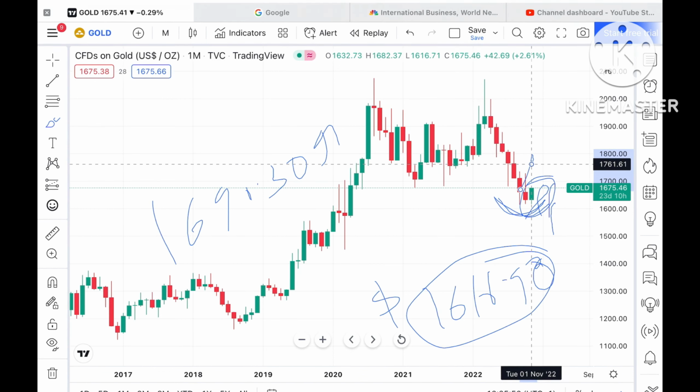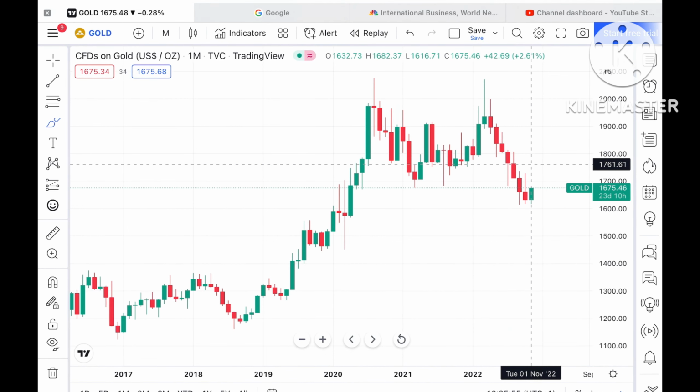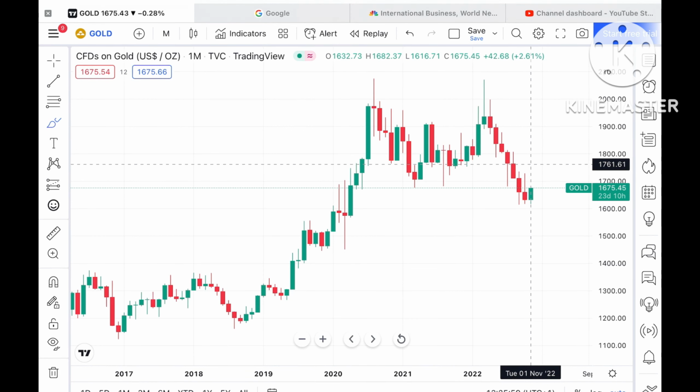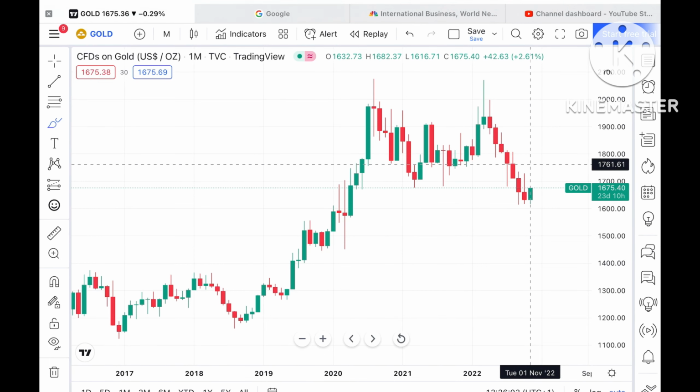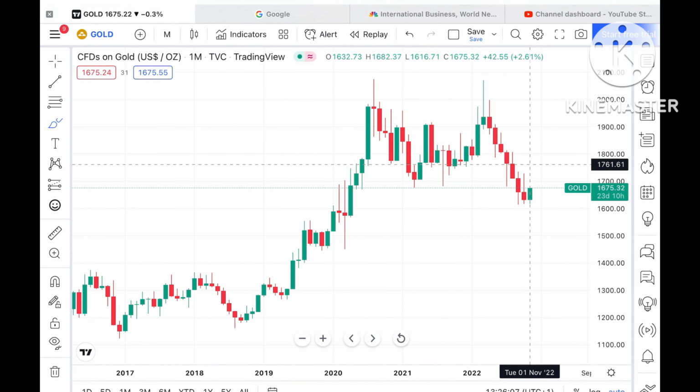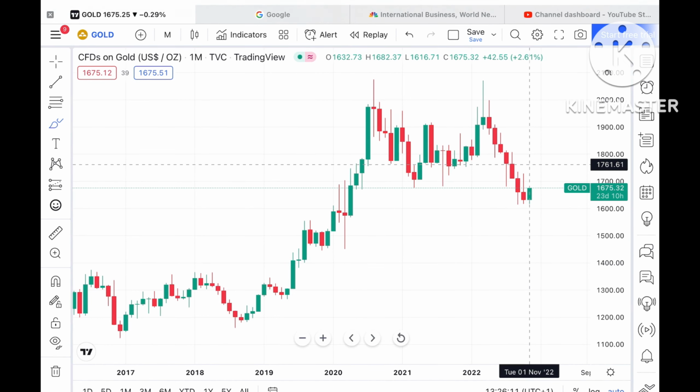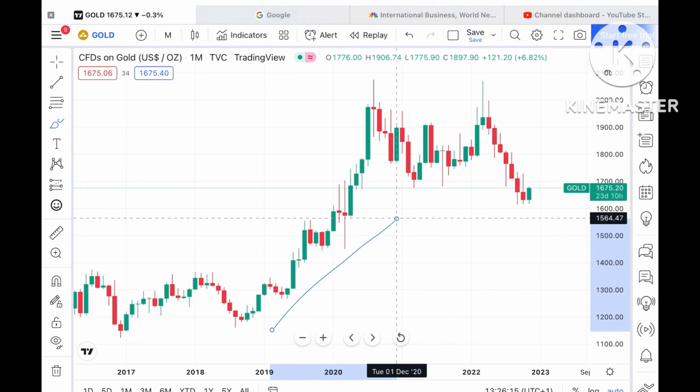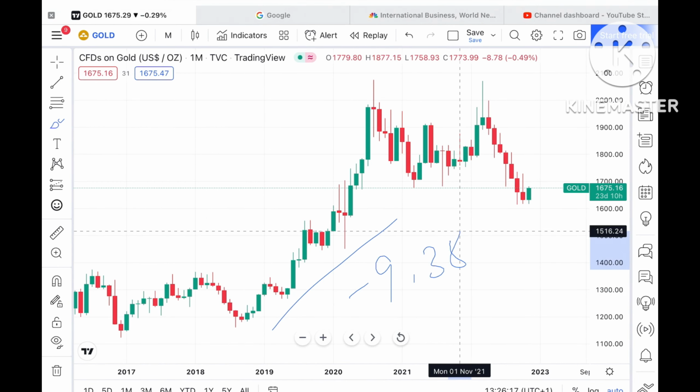Now if you look at this particular chart, suppose the level sustains. As for the percentage change we have seen in gold, as of now for 30 days, there is a percentage change of 0.64%. For 6 months, it is around minus 9.38%.